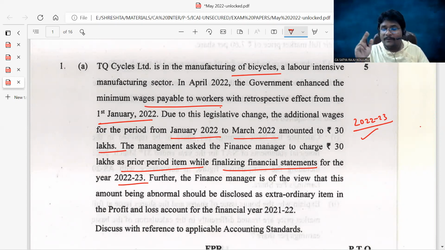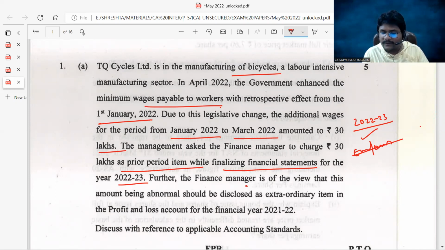No. Prior period items are those items relating to previous periods' expenses or incomes that occurred due to error or omission made in those periods. Am I right? So prior period items relate to previous years, which are recorded in the current year due to error or omission. But is it recorded due to error or omission? There is no error or omission. So that's why it is not a prior period item.